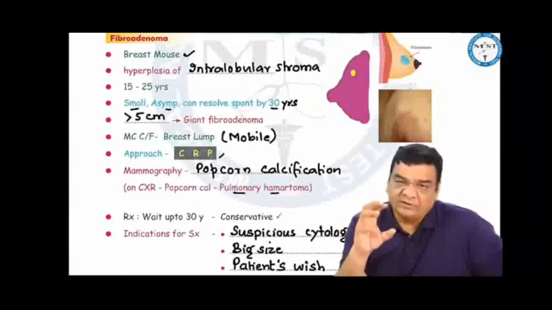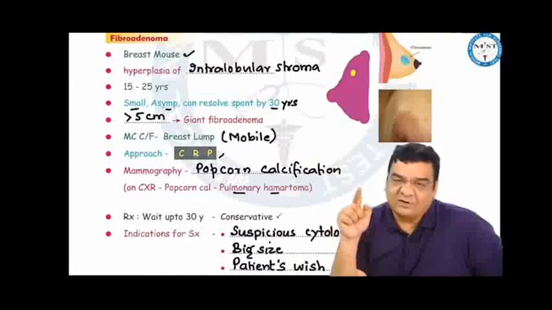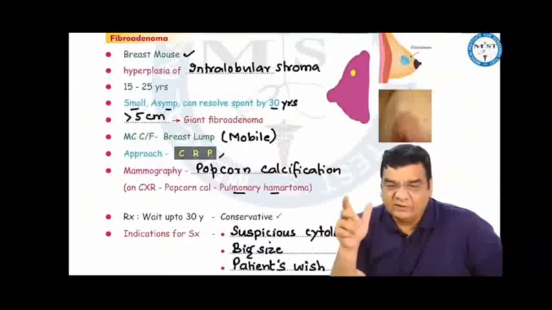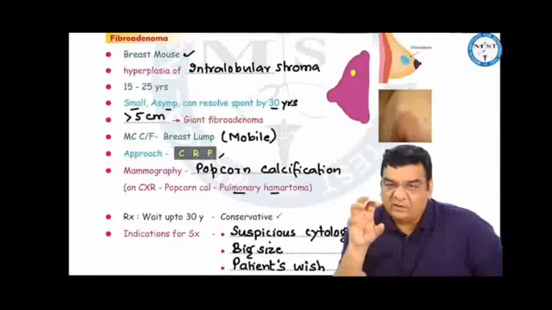To approach any lump in the breast, the standard is triple assessment, CRP: clinical, that is history and examination; radiological, that is ultrasound below 40 and mammography after 40; and pathological, where biopsy is the best, though we can do FNAC as well. Mammography in fibroadenomas shows popcorn calcification. Mammography in breast cancer shows irregular microcalcifications.